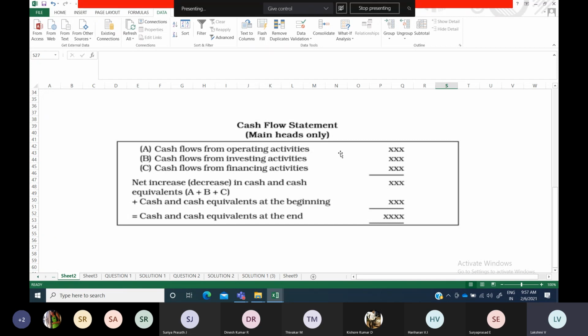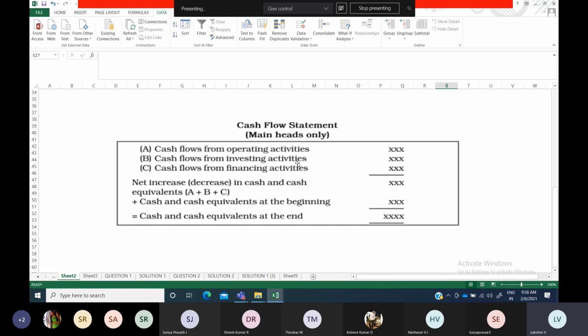or if you get a minus, usually here we will be using brackets instead of the minus sign. So it will come as cash used in operating activities. And similarly cash flows from investing activities: particularly when you make sales and purchases, after that you will arrive at one answer that is known as cash flow from investing activities.